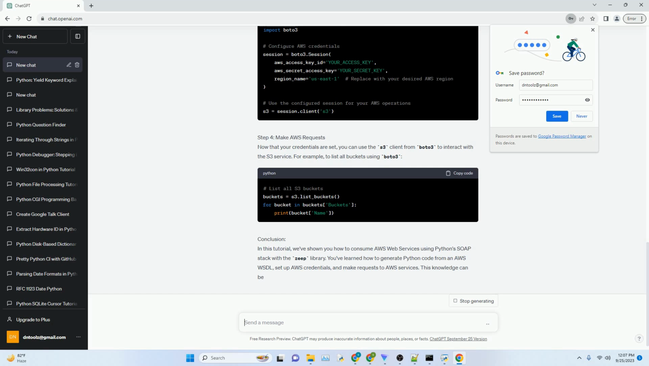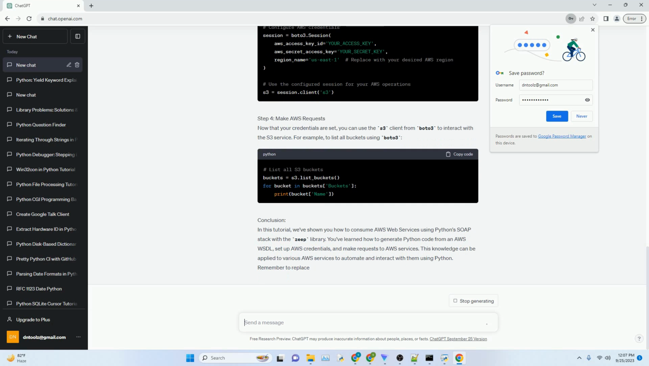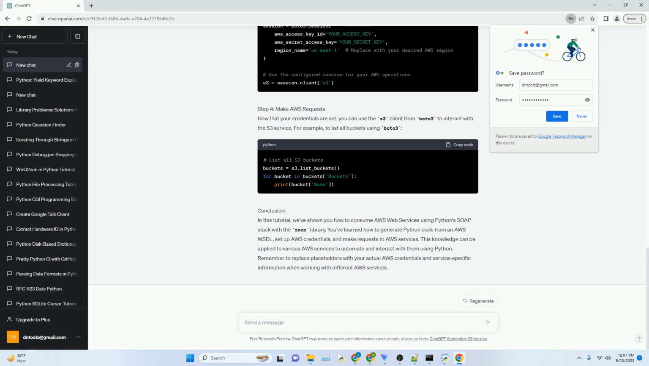Step 1. Generate Python code from WSDL. To work with AWS WSDL, you need to generate Python code from the WSDL file. You can do this using the Zeep library's built-in code generator tool. Suppose you want to consume an AWS service like Amazon S3. You can find the WSDL URL for the S3 service in the AWS documentation. Here's an example of generating Python code for Amazon S3.